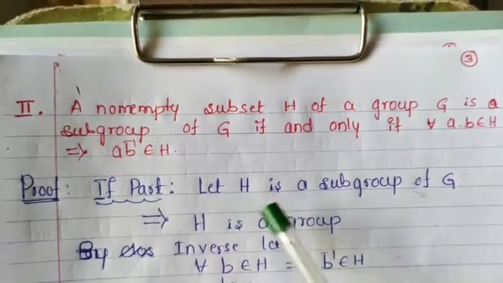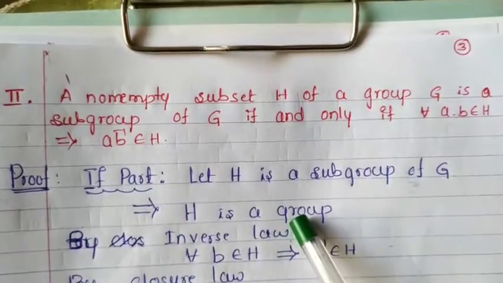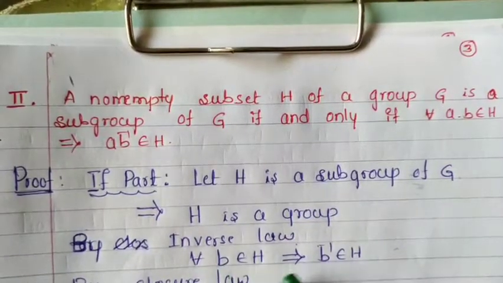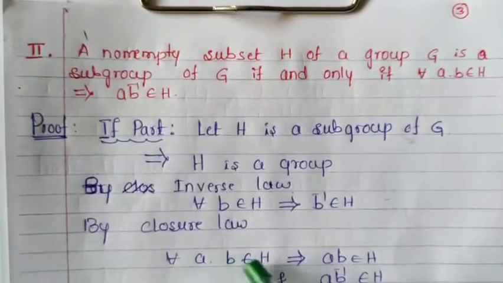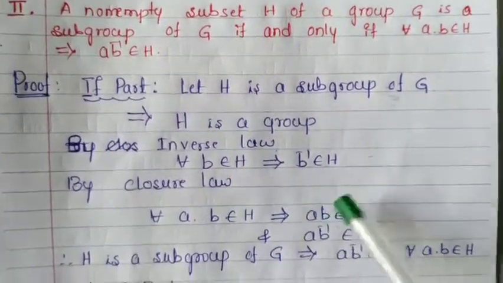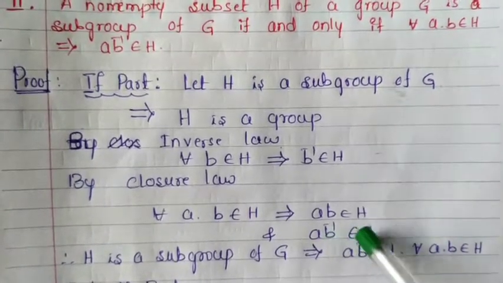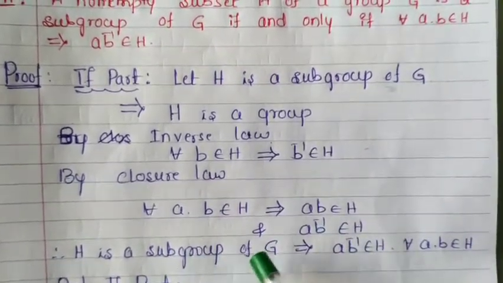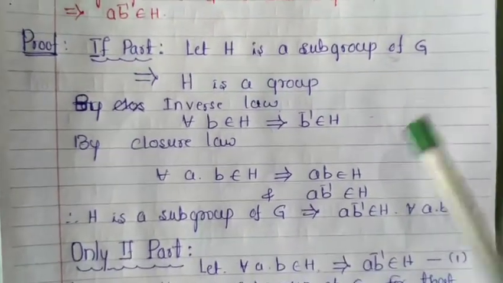If part, let H be a subgroup of G. This implies H is a group. By inverse law, if B belongs to H, immediately B inverse also belongs to H. Now by closure law, A and B inverse belongs to H means A into B inverse belongs to H. So it is the proof that A B inverse belongs to H. Therefore, H is a subgroup of G implies A B inverse belongs to H for every A, B belongs to H.